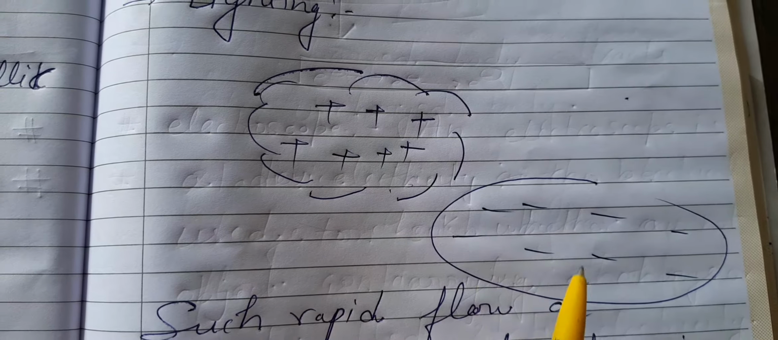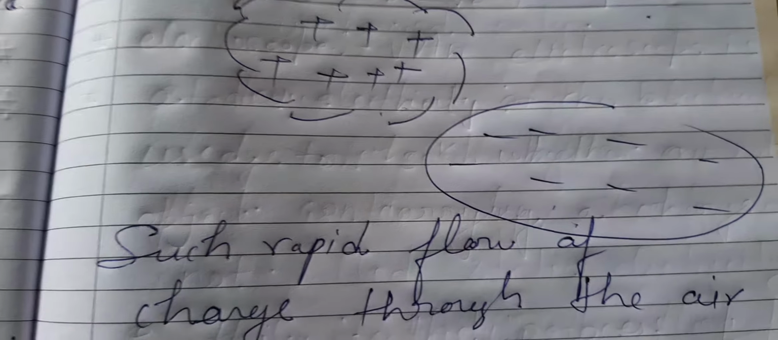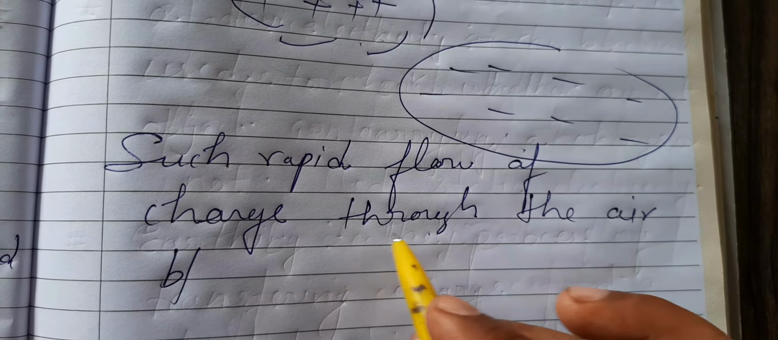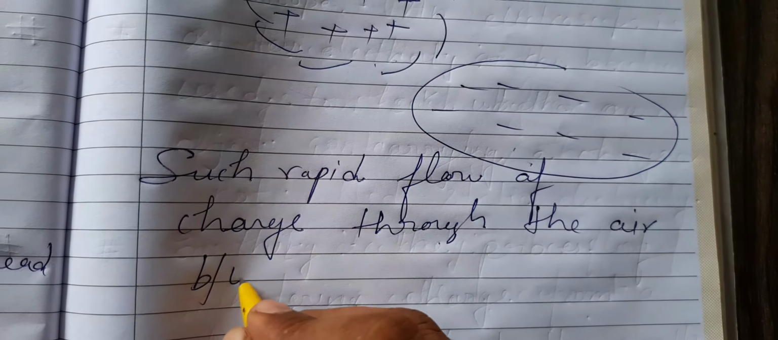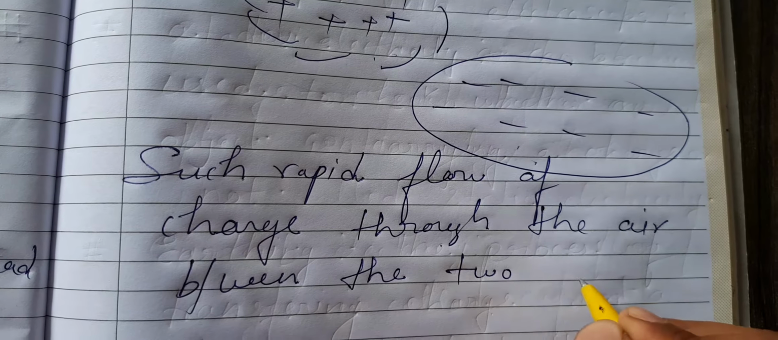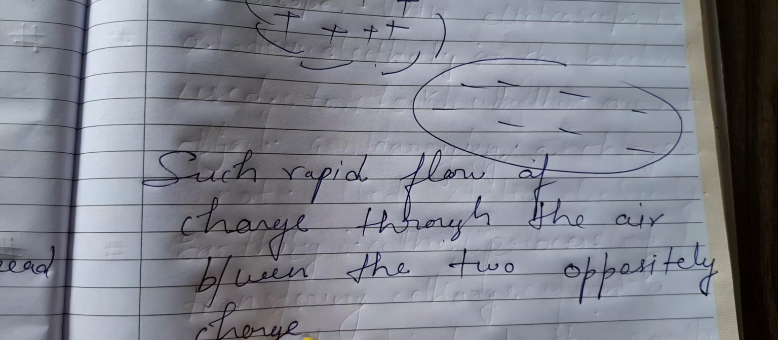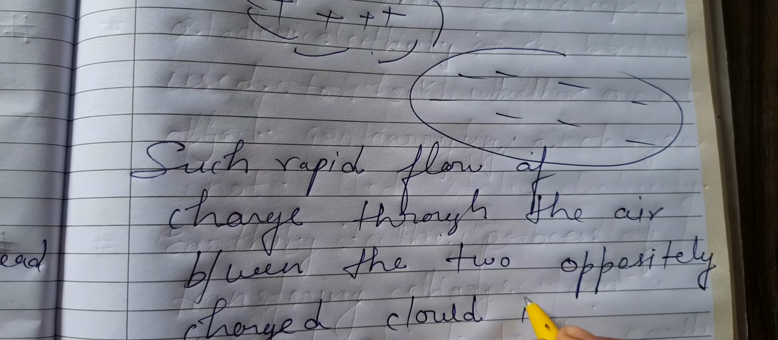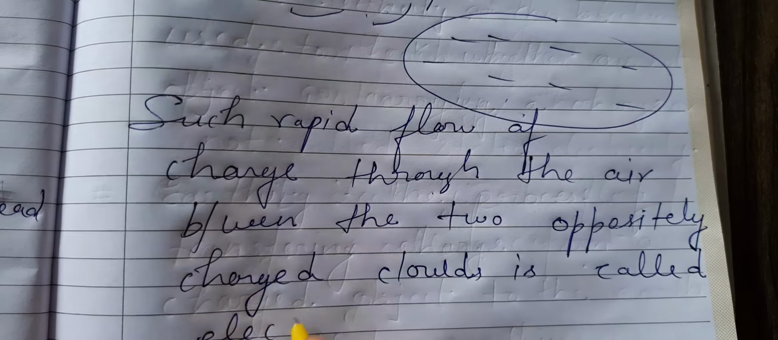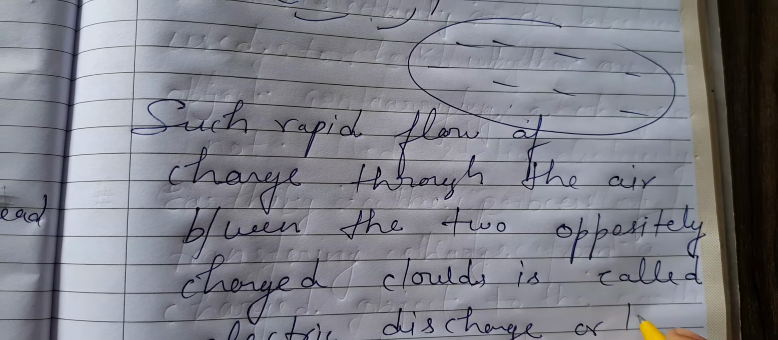When two clouds interact, such a rapid flow of charges through the air between the two oppositely charged clouds is called electric discharge or lightning.